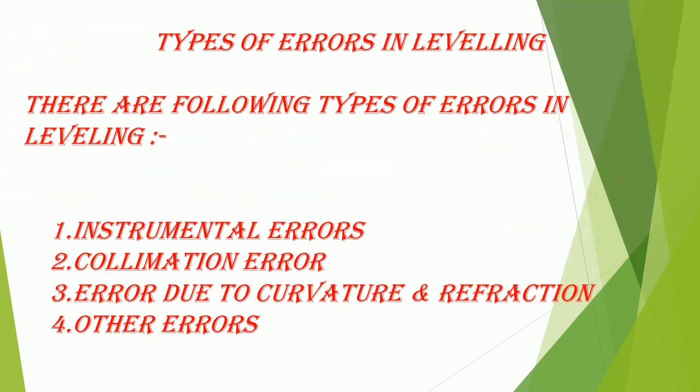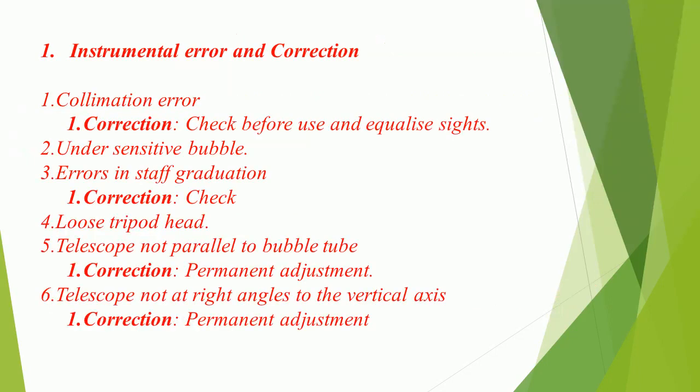Types of errors in leveling. There are the following types of errors in leveling. 1. Instrumental errors. 2. Collimation error. 3. Error due to curvature and refraction. 4. Other errors. Instrumental error and correction.